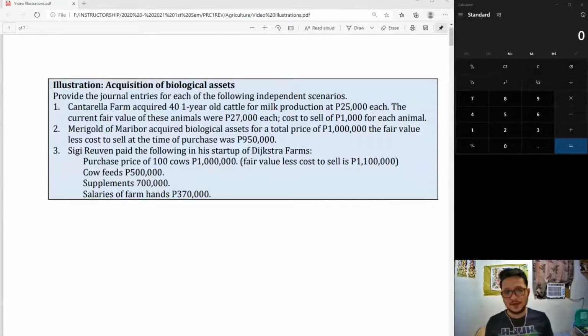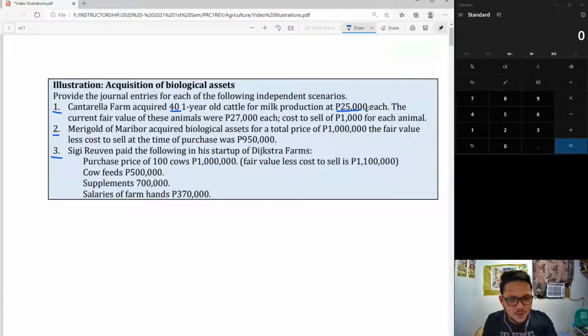So let's now answer our first illustration, and that is on acquisition of biological assets. Here, we're required to prepare the journal entries for each of the following independent scenarios. So we have three: 1, 2, and 3.